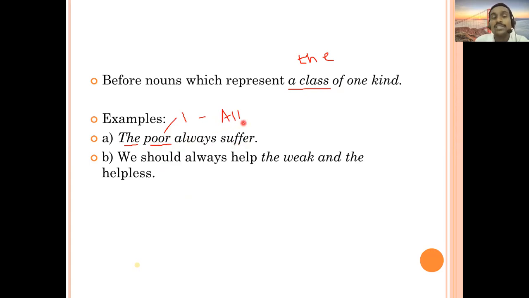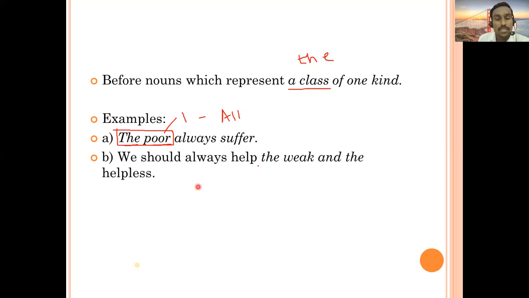So you people have to understand that again, remember, poor is an adjective, but before the adjective, article the is used. So together, the poor means all poor people. The refers to the class, entire, all, everyone. All poor people will be referred to by article the. So the poor always suffer.